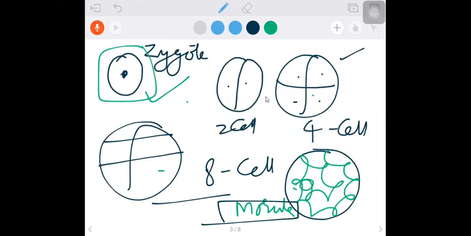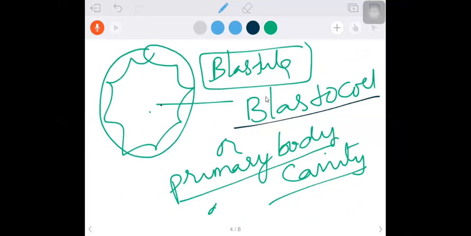Okay, zygote, 2 cell, 4 cell, 8 cell. Then after that they form the morula. Morula results in the formation of a cavity, a hollow cavity containing embryonic stage. What is that? Blastula. The cavity in the blastula is called blastocoel or primary body cavity.